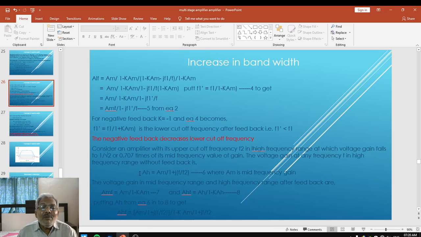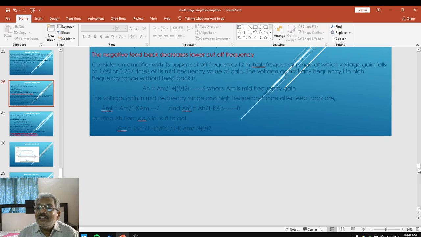Now, putting the value of AH from equation number 6 in equation number 8, so as to get AHF equal to AM upon 1 plus J times F upon F2, to be divided by 1 minus K times AM upon 1 plus J into F upon F2, which is expected to be simplified further.